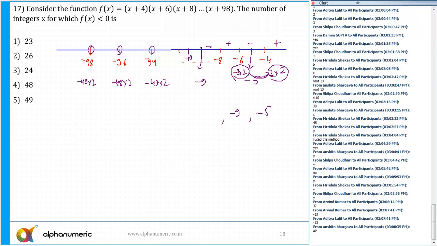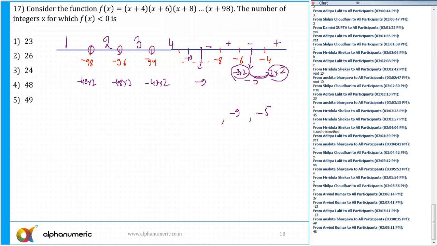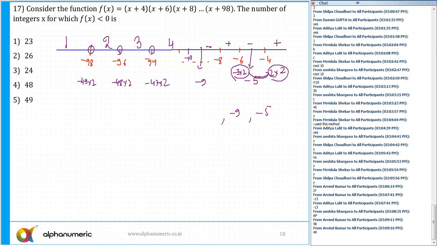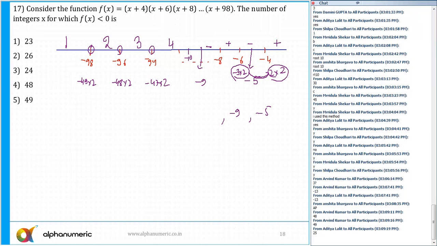If I say this is the first interval, this is the second interval, this is the third interval, this is the fourth interval, and so on, the total number of intervals is how much? 49. Yes or no? That's right, 49, like Arvind has pointed out. Out of which, at the extreme ends, 24 of them will be in the middle and 25 of them will be positive. 25 plus 24 is 49. So you can count in this way. You can also take one more point like minus 2.